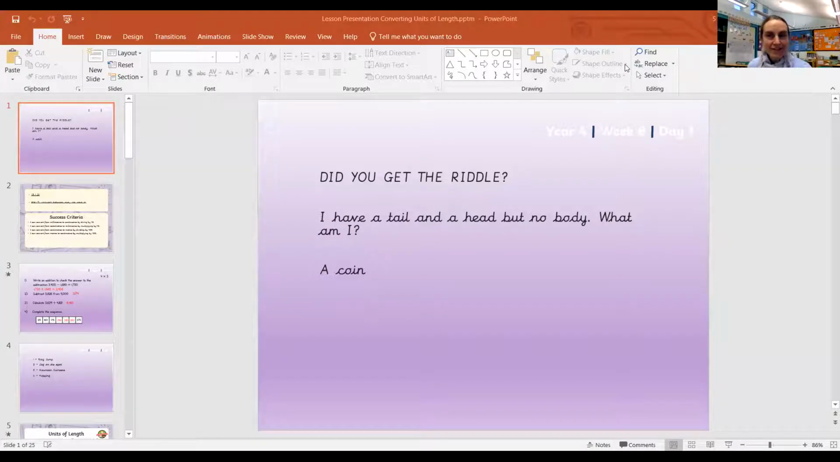Okay, so just before we start, did you manage to get the answer to the riddle from yesterday? The question was, I have a tail and a head, but no body. What am I? And the answer, of course, was a coin. Wonder if any of you got that. You can always let me know when we chat on Zoom.